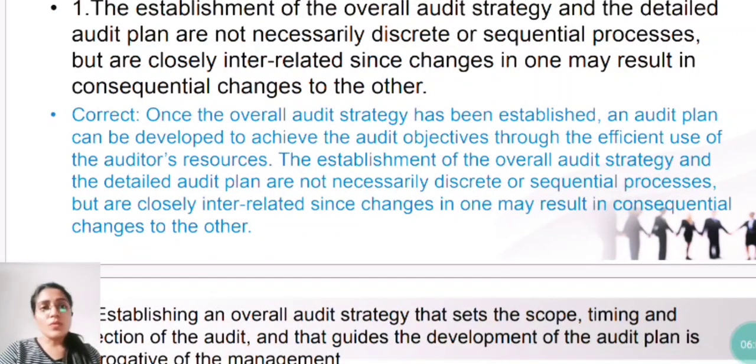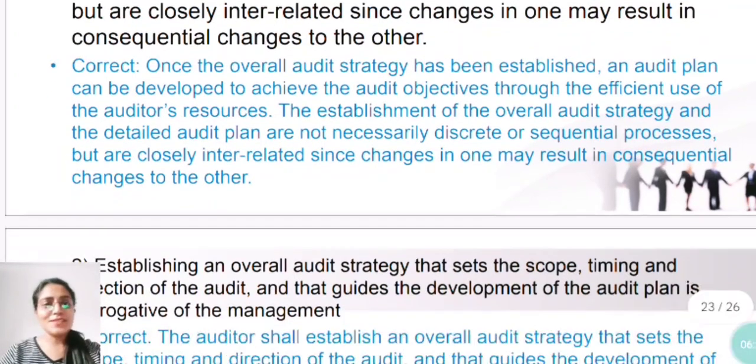Once the overall audit strategy has been established, an audit plan can be developed to achieve the audit objectives through the efficient use of the auditor's resources. The establishment of the overall audit strategy and the detailed audit plan are not necessarily discrete. So these are not necessarily separate or in a sequence 1, 2, 3, no, but are closely interrelated, since changes in one may result in consequential changes to the other. So you can put up the answer like that.